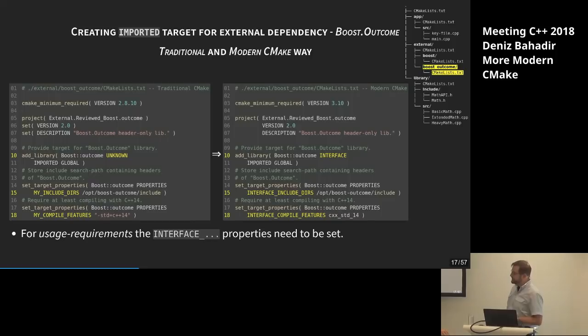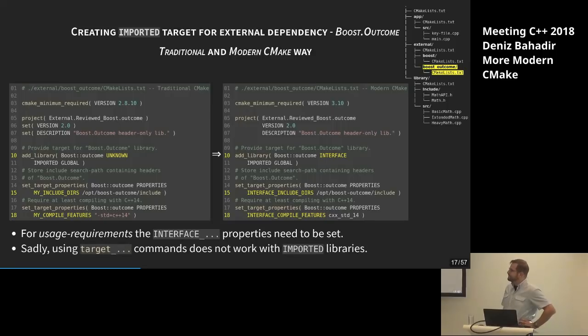And note something different there in line 10. We can even now say, hey, this is an INTERFACE library. It's a header-only library. There's a special keyword for it now instead of using UNKNOWN. So that's good. That's fine. But still, that's not what we are supposed to do in modern CMake. Shouldn't we use the target_ commands? And yes, I would say we should use them. So why doesn't it work, or can we maybe do better?